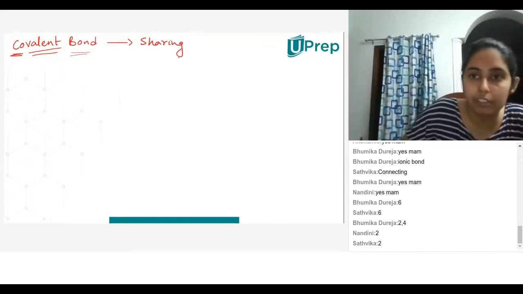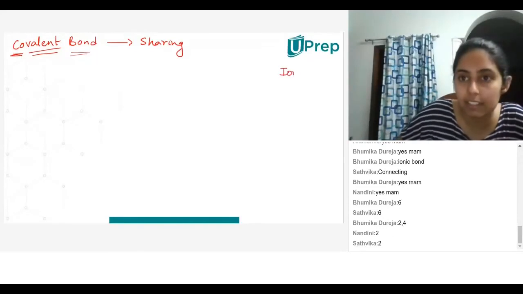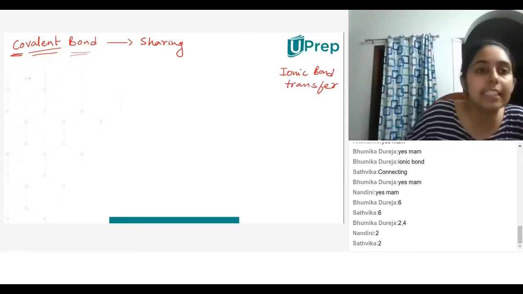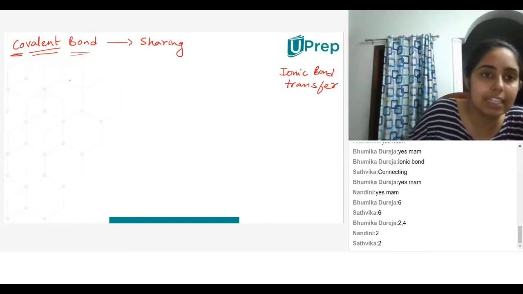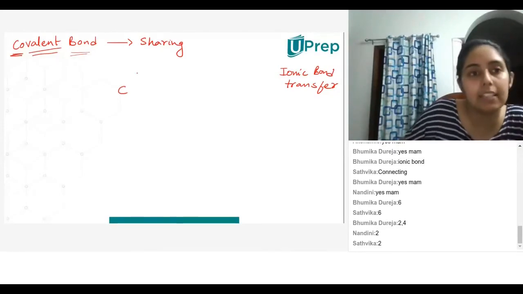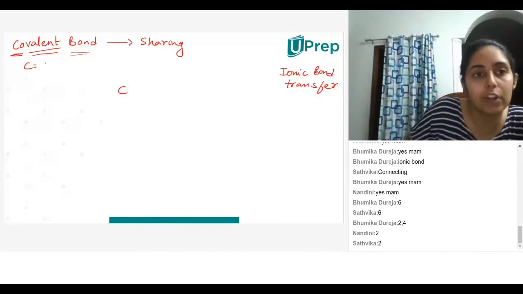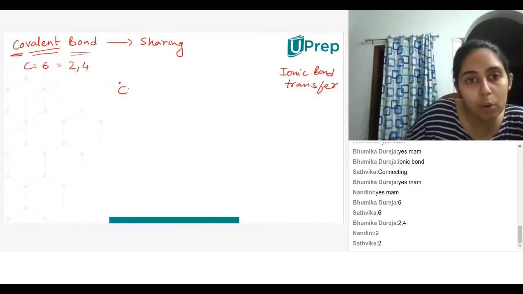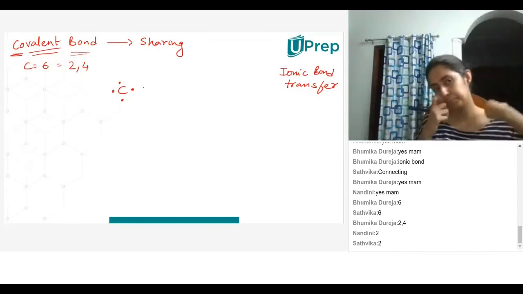Ma'am, what is the difference between sharing and transferring? I will tell you. So let's take a look at an example over here. Let's say I have carbon. We know carbon has atomic number 6. The electronic configuration is 2, 4. So I'll just draw these 4 dots. These are the valence electrons of carbon. I'll just represent them as dots.